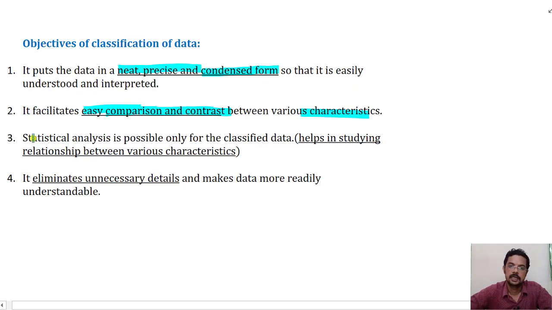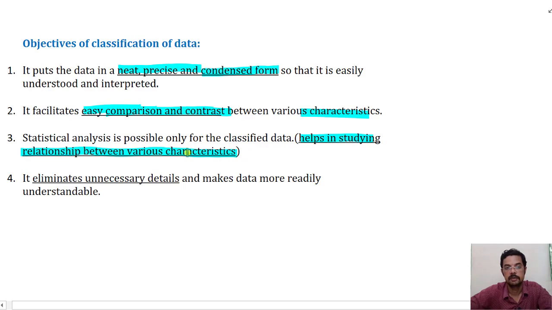Statistical analysis is possible only for classified data. Statistics has provided tools for classified data, so it will help in finding out and studying the relationship between various characteristics. Statistics will be possible only for classified data.